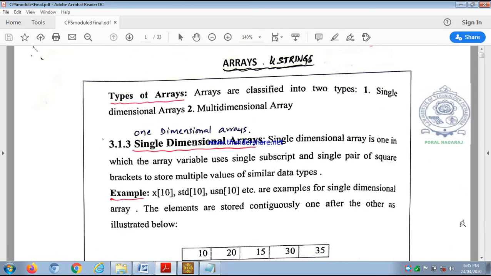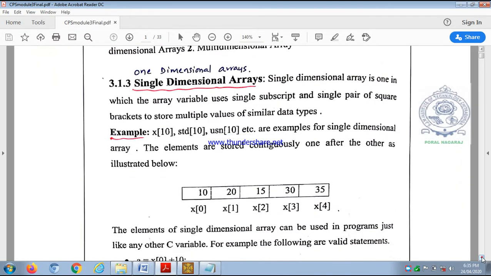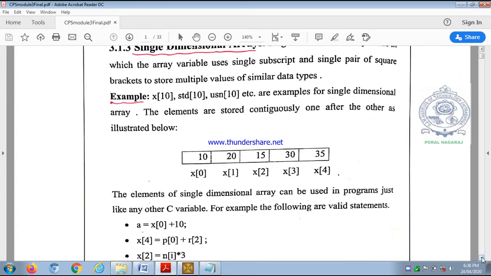So in single-dimensional arrays, we have only one subscript, and we can say the array variable uses only one subscript or single subscript within a pair of square brackets. So here you can observe x[0]. x within square brackets we have written 0, x within square brackets we have written 1, x within square brackets we have written 2, like that. So here 0 written within square brackets or 1 written within square brackets is called subscript. So subscript is written within square brackets, and here x we call the name of the variable. x is called the name of the variable.